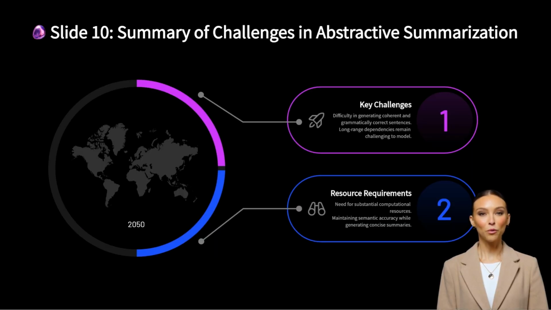Abstractive summarization, while powerful, faces several challenges. Generating summaries that are coherent and grammatically correct can be difficult, especially in long documents. Long-range dependencies between words and sentences often need to be preserved, which remains challenging. The models required for abstractive summarization are computationally expensive, particularly when training transformer models. Ensuring semantic accuracy while condensing information without losing important details is another ongoing challenge.